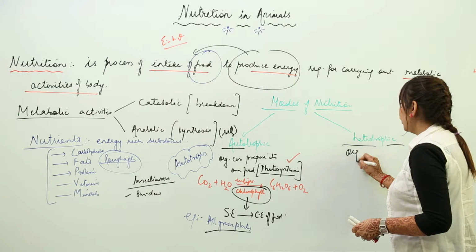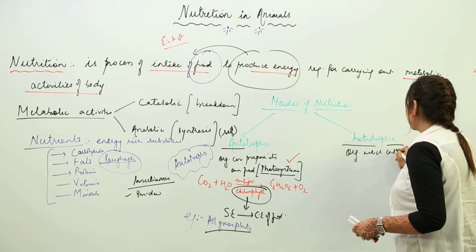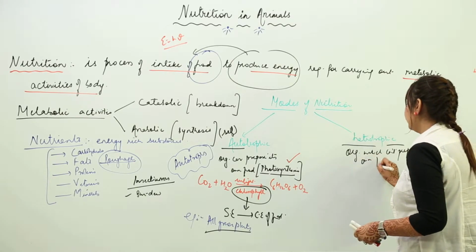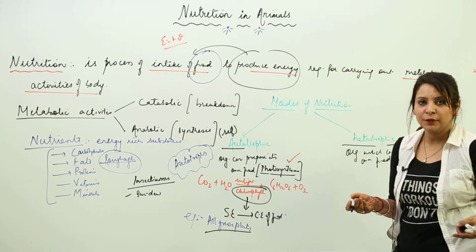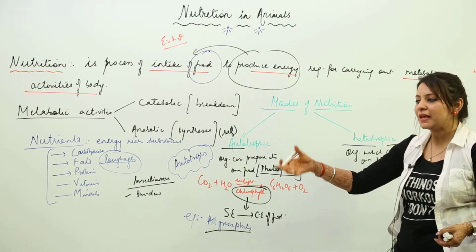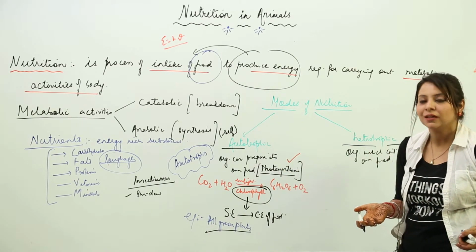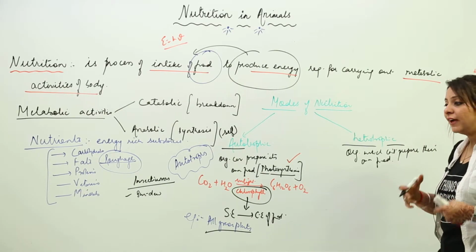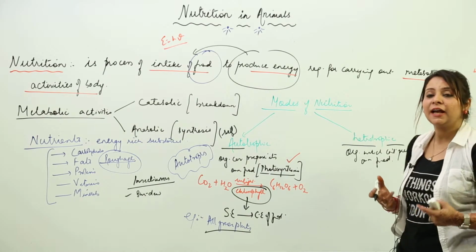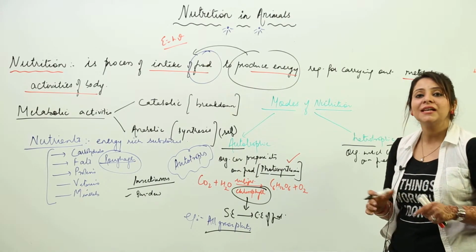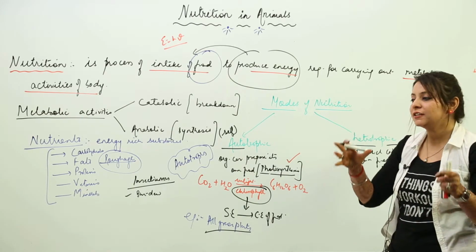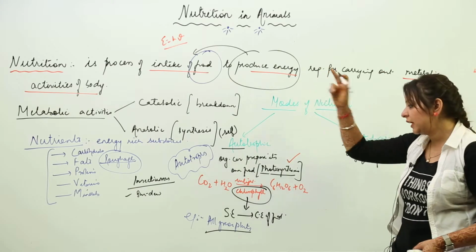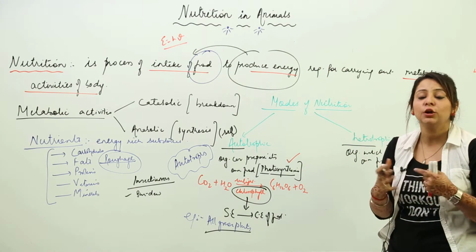Heterotrophs are those organisms which can't prepare their own food. Like us, I cannot prepare my own food. As a green plant can produce apples or something like that, I cannot. The reason is that I am lacking a photosynthetic pigment. If I possessed any photosynthetic pigment, I would be able to do photosynthesis. But as I don't have any substance which can convert the solar energy of the sun into chemical energy, I cannot photosynthesize.